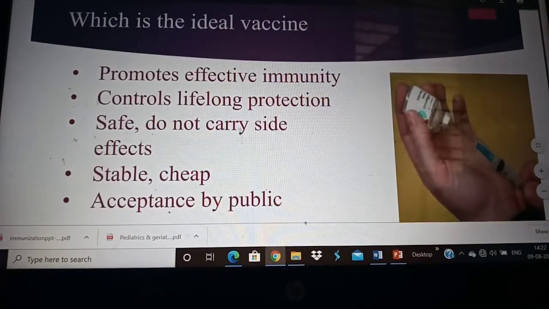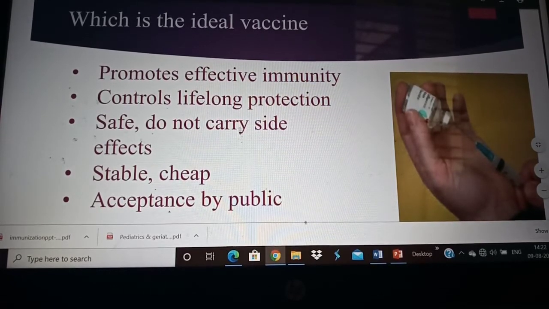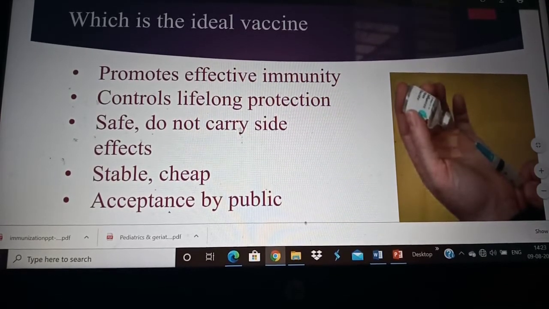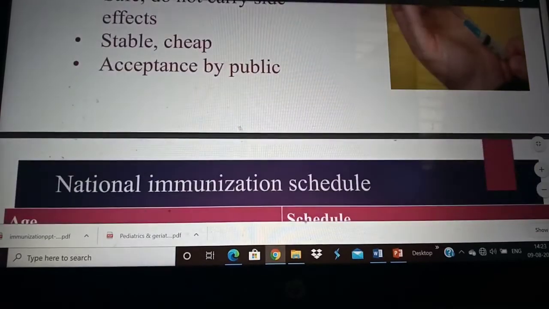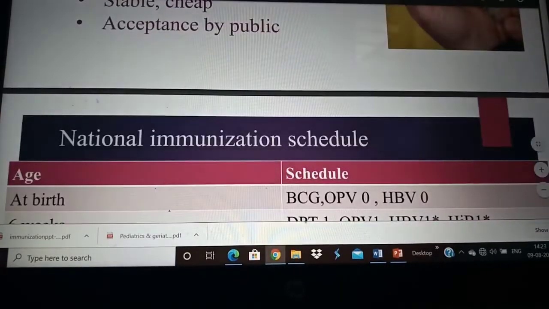Which is the ideal vaccine? Any vaccine which promotes effective immunity and gives a lifelong protection, and it is safe without any side effects, stable at any temperature, cheap, and it is accepted by the public. We call it an ideal vaccine.